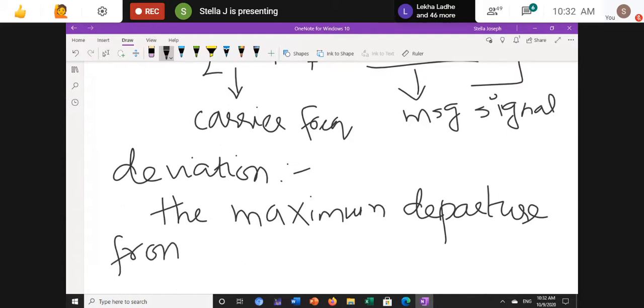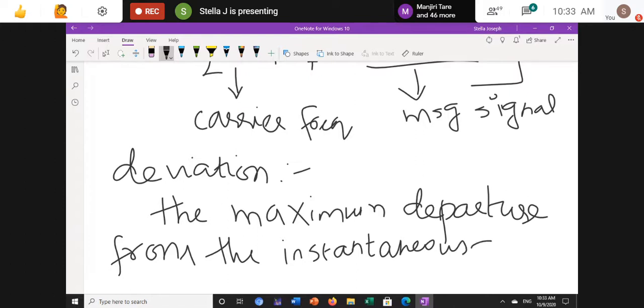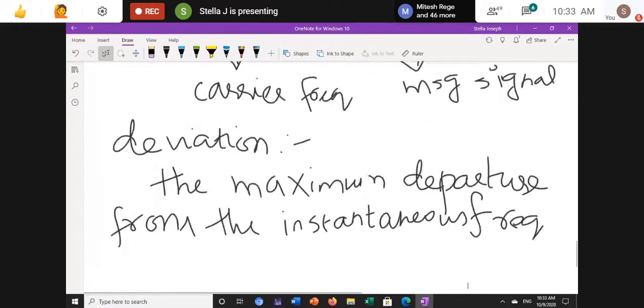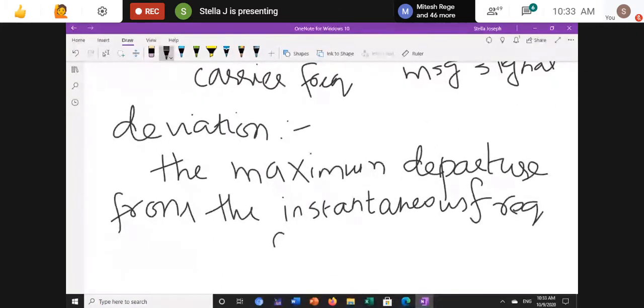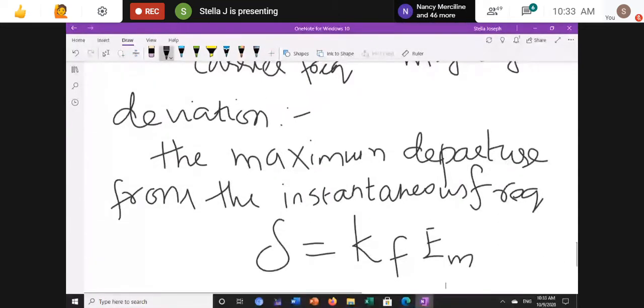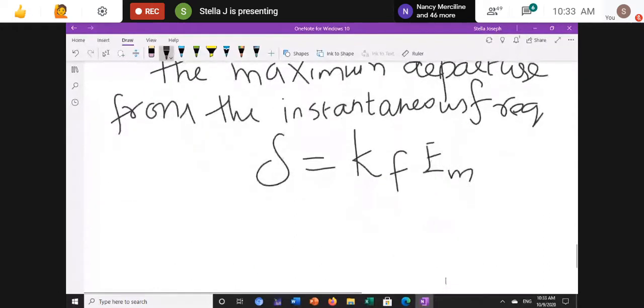The maximum departure from the instantaneous frequency, mentioned as delta is equal to kf into em.